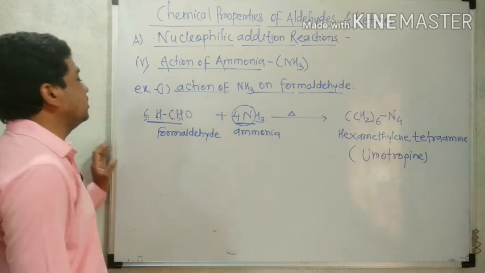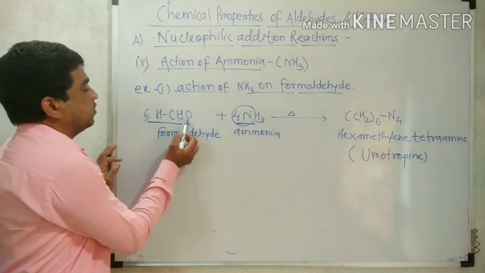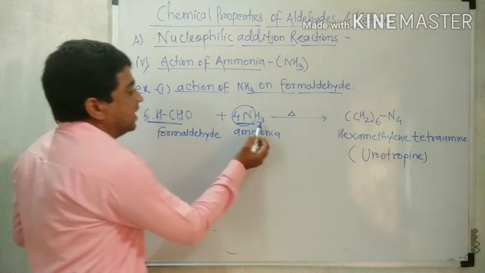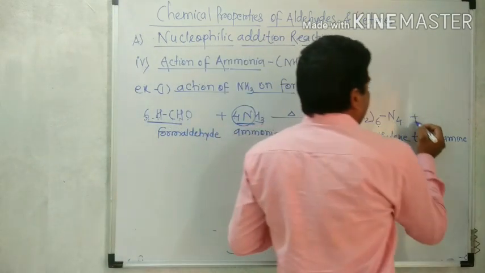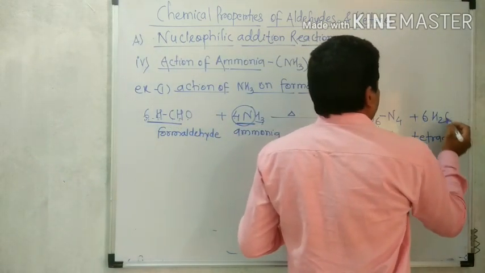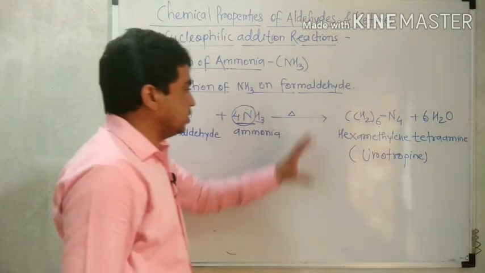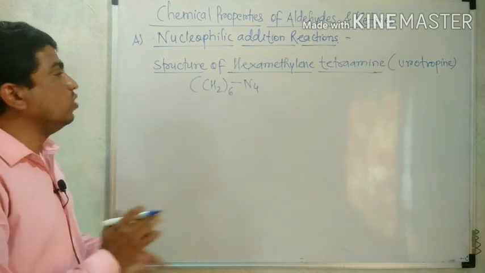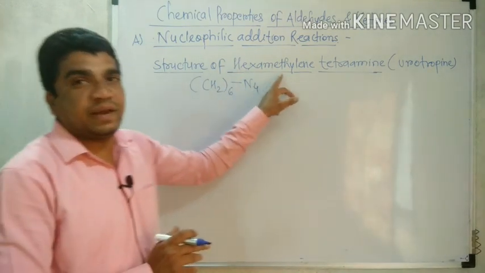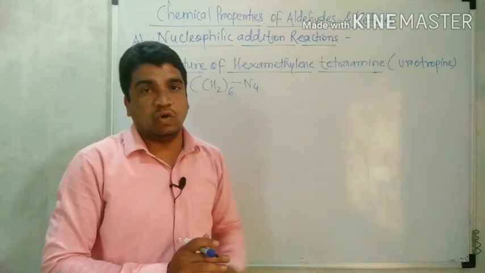What is remaining? Here 6 oxygen and 12 hydrogen, so we can write 6 H2O. Now the important part: we are going to draw the structure of hexamethylene tetraamine, that is urotropine.